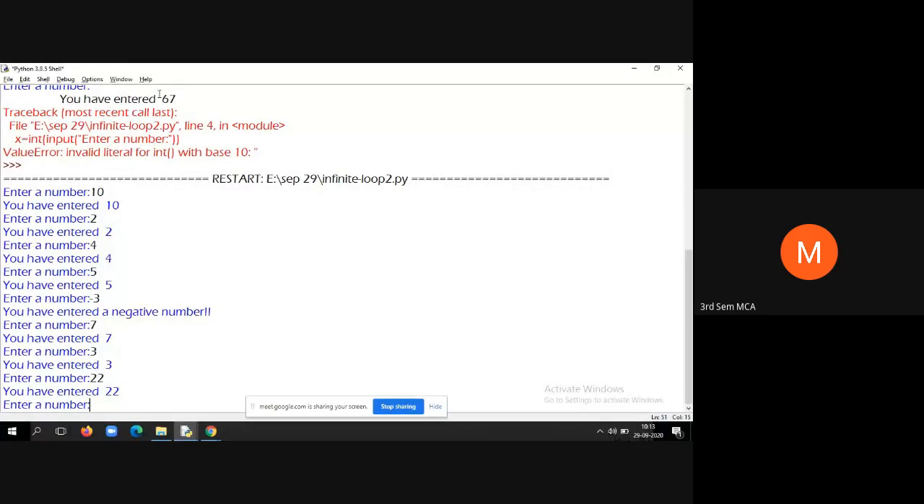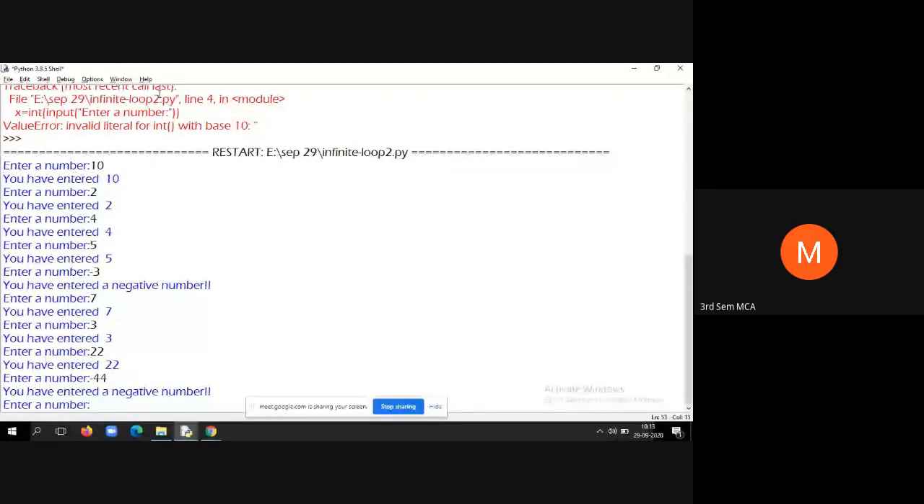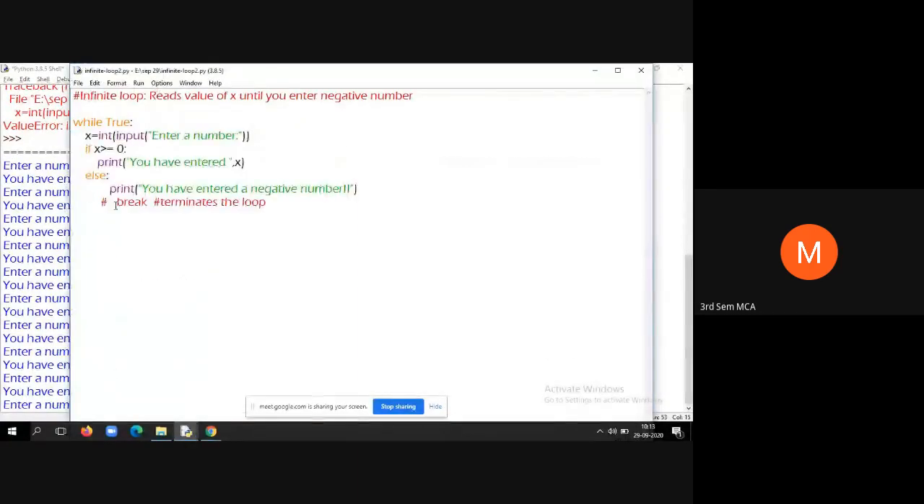How to come out of this infinite loop? You have to give some negative value. No, see, I am giving a negative value, -44. But it is not coming out. Just you observe here. I have made this break a comment. So that means there is no way to come out of this infinite loop. So that is where we need to use break here.